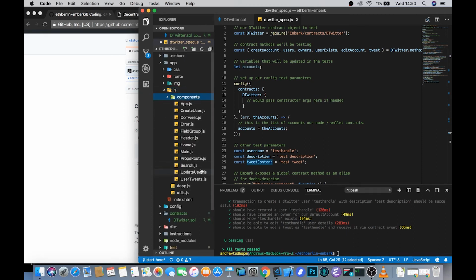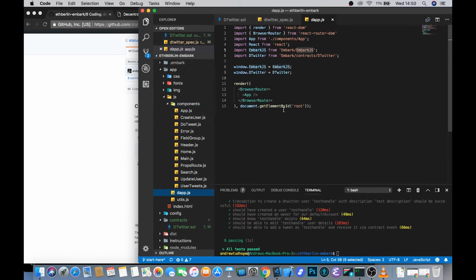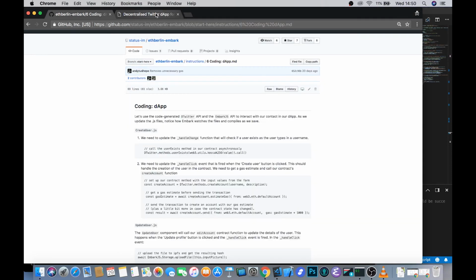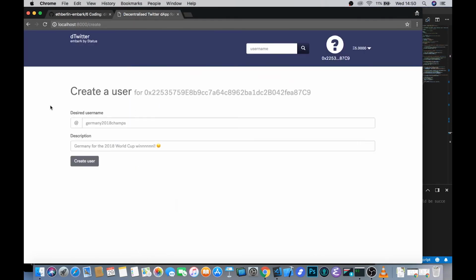And you'll see that we've set up a whole React app here for you with proper data flows between all of the different components, making sure that both the Twitter contract object and the embark.js library are globally available through all of the different components, and making sure that this template is easily reusable for any kind of project, particularly at hackathons where you have 2 or maximum 3 days to produce some kind of working project. You don't want to have to be worrying about learning more about React or various other things when you also need to understand Solidity and smart contracts and all of these new paradigms for writing code.